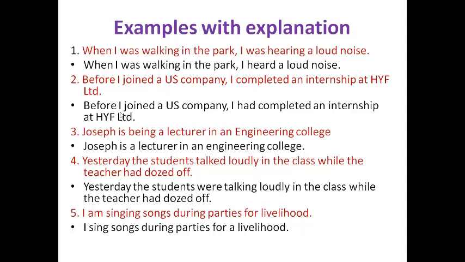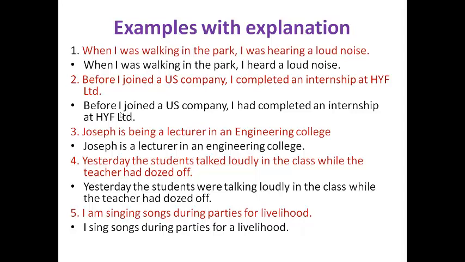It shows what he is. That is, Joseph is. So it should be like that: Joseph is a lecturer in an engineering college. That is a complete sentence which gives complete meaning. So being is used in the passive forms. So here we changed it like that.